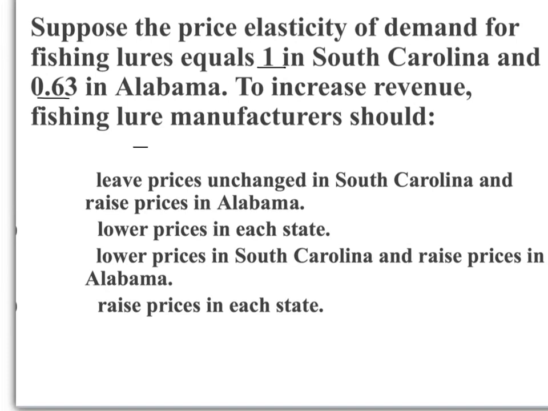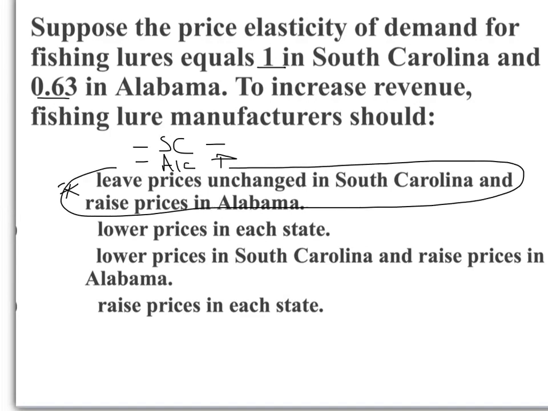So what we know is that, and it's always good to answer the question first and then try to find the answer among the choices, they want to keep prices in South Carolina the same, and they want to increase prices in Alabama. So: leave prices unchanged in South Carolina, raise prices in Alabama. That looks pretty good to me. That's the answer right there. If this were the exam, you wouldn't even have to read any of the other options, because you already found the answer you know is correct. So you can move to the next question right away without wasting your time reading the other options. That's one of the benefits of trying to answer these questions first before you even look at the choices.